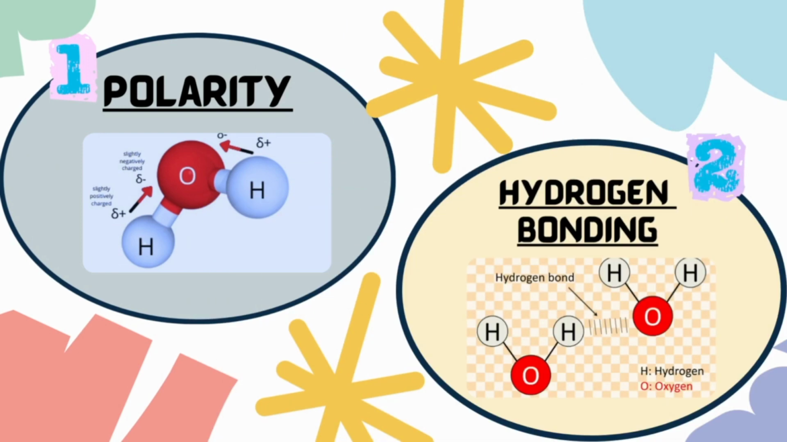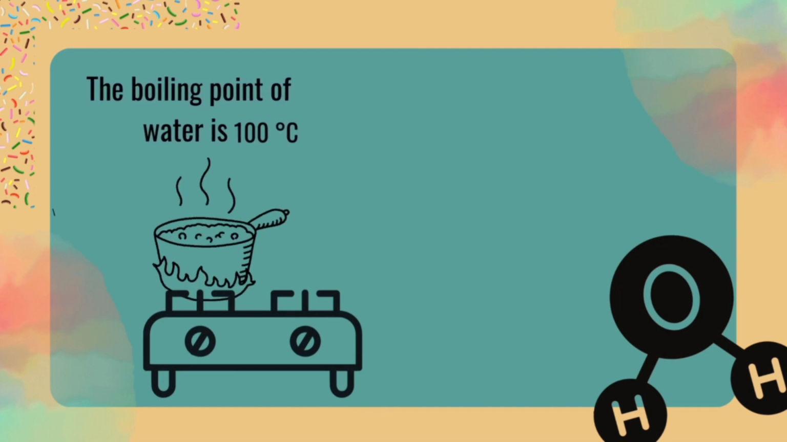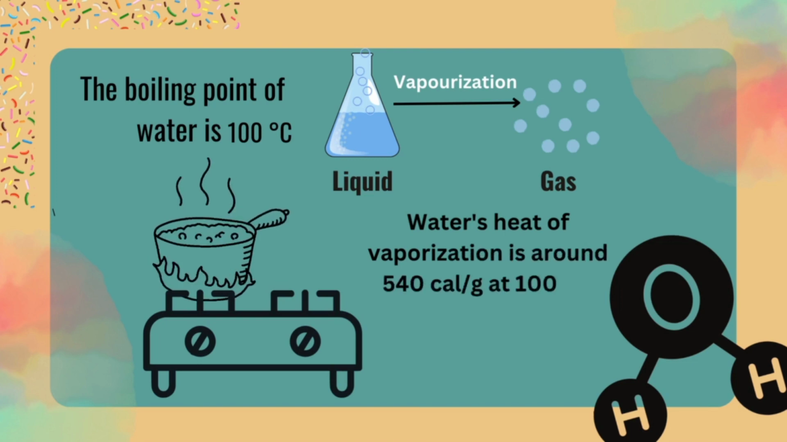These strong hydrogen bonds give rise to the high boiling point and high heat capacity of water. The boiling point of water is 100 degrees Celsius. The conversion of liquid water to steam takes place at 100 degrees Celsius and requires a lot of energy.